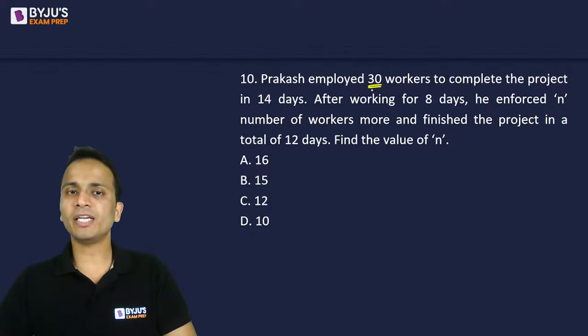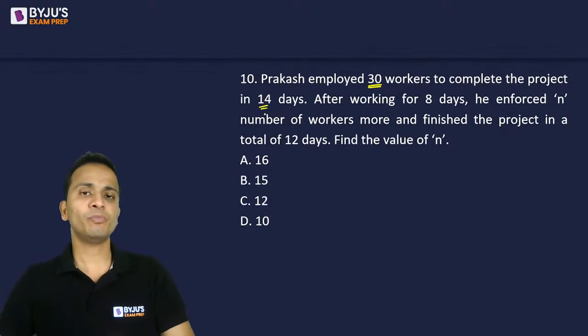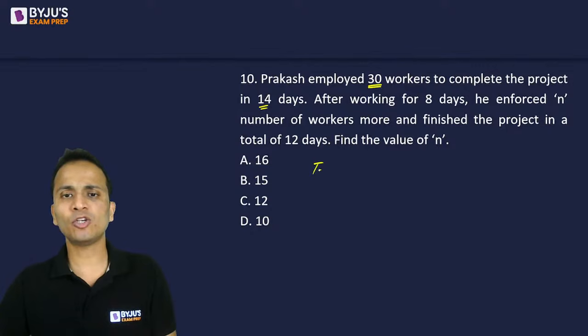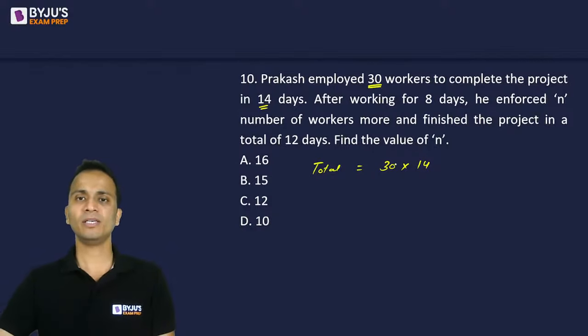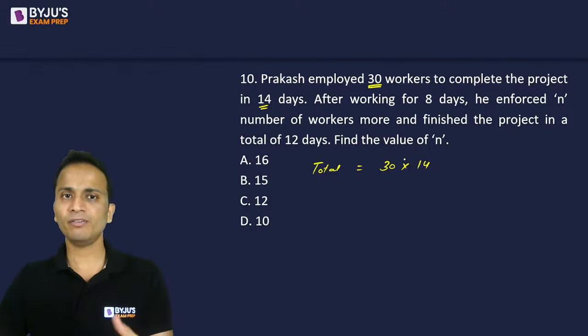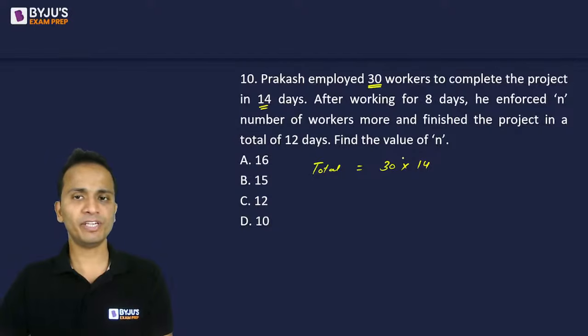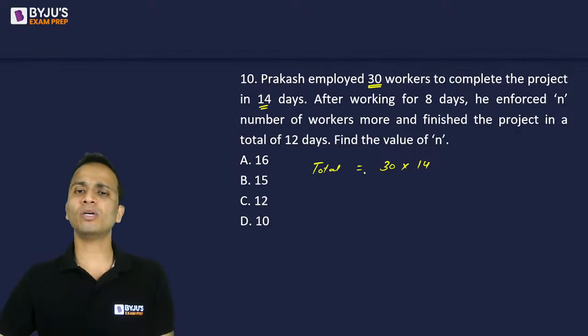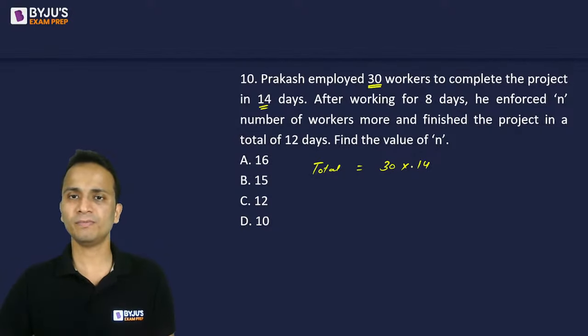Now, Prakash employed 30 workers for the work to be finished in 14 days. So I can say that total work will be equal to, or can be taken as, 30 multiplied by 14. Total 30 workers he employed for 14 days, the work will be finished. So total work can be written as 30 multiplied by 14.